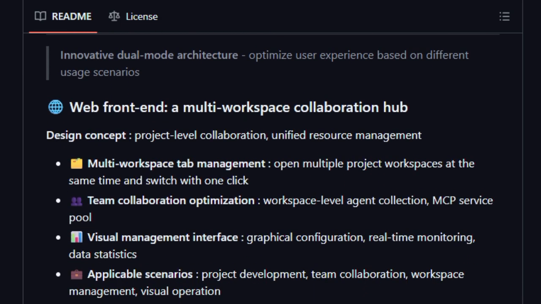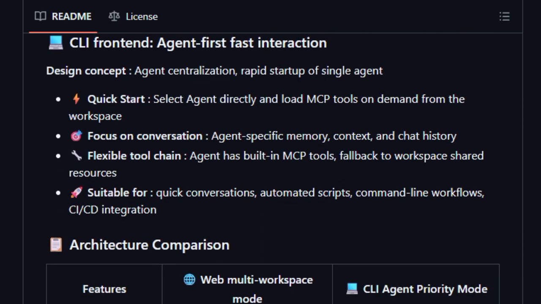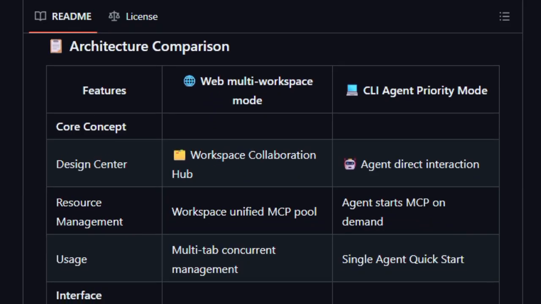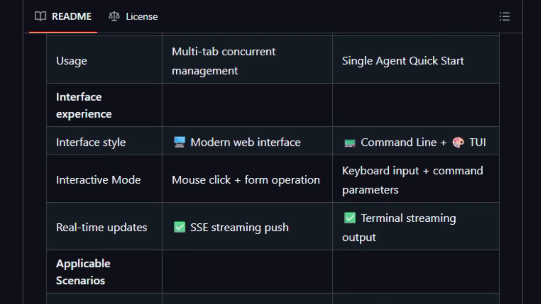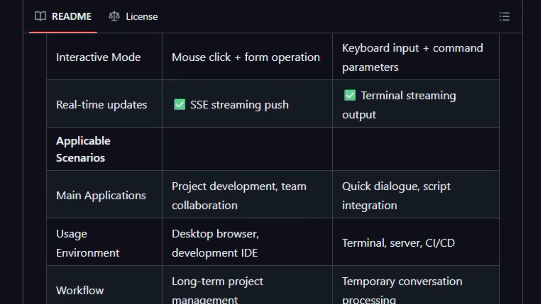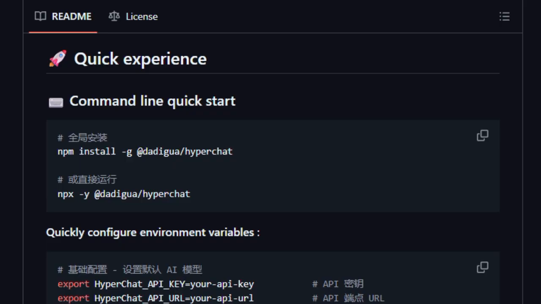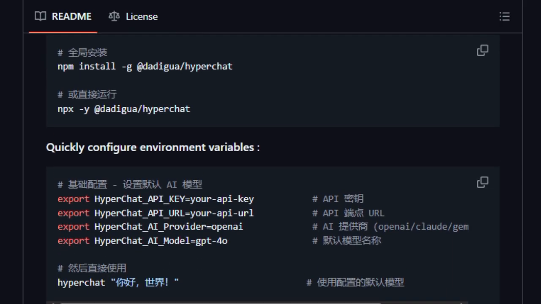The architecture supports both a visual workspace for managing projects and a lean command line mode where individual agents can launch instantly, depending on whether you're building or just interacting. What's more, the platform integrates with the MCP Model Context Protocol, so these agents can call tools, interact with your files, run commands, or combine AI with system logic, turning them into practical personal assistants, not just chatbots.